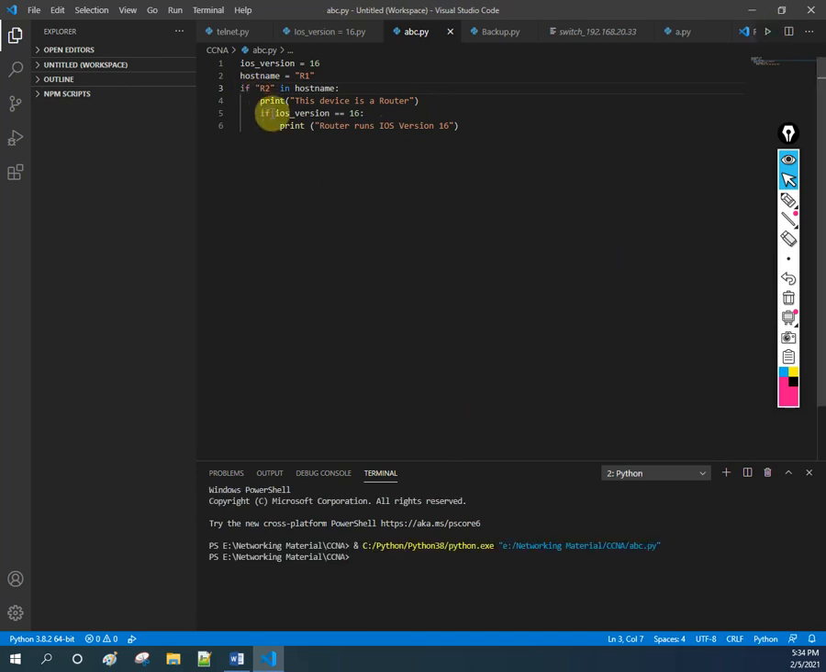Because this is inside this one. If this works, then only this will work. If this does not work, then this will not work. Okay, nested if. So what I will do, I will go here again and change this one to R1,